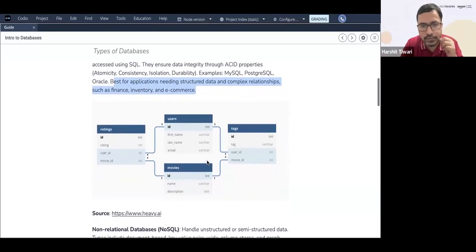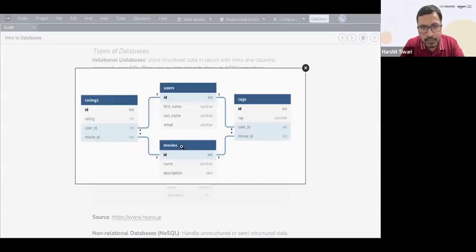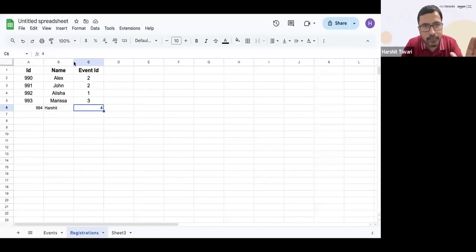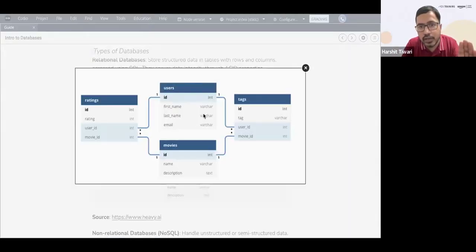For example, if you look at this particular diagram, let me zoom into it. You have this users box. One box is actually one particular table, like the table that I showed you here. One box that you see here is one particular table, and the things inside it, ID, first name, last name, email, these are columns. Imagine them as columns of the table. So we have a users table. It has the ID column, a first name column, a last name column, and an email ID column.